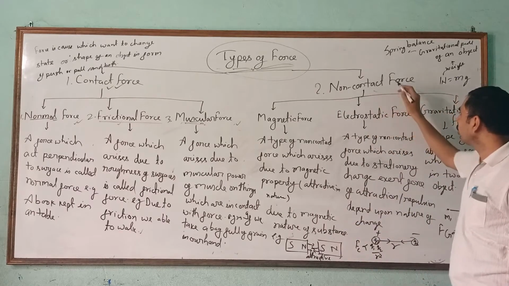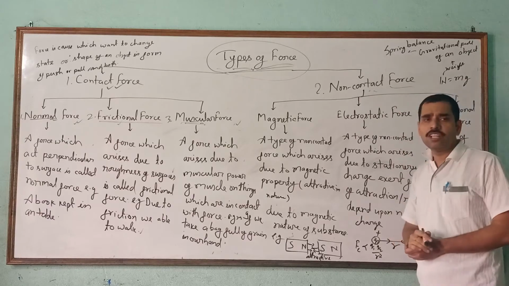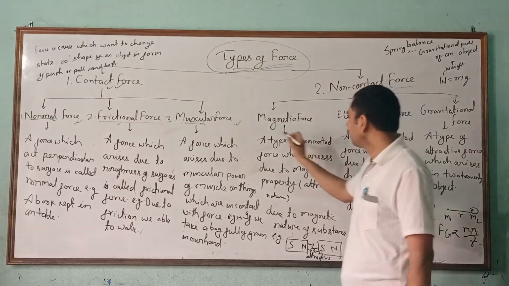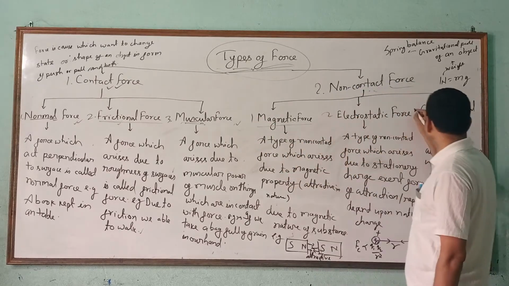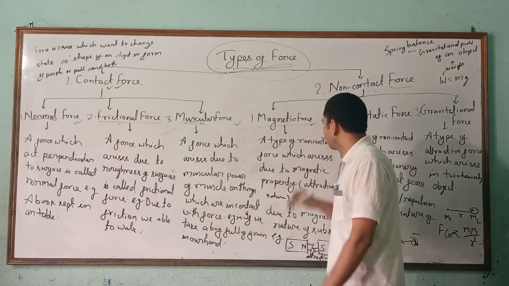Now come to the non-contact force. The force which is exerted without contact between the objects. The first one is magnetic force, the second one is electrostatic force, the third one is gravitational force. What is magnetic force?